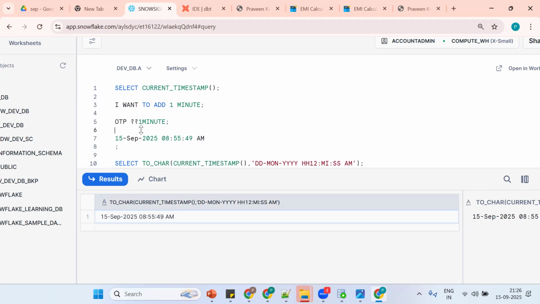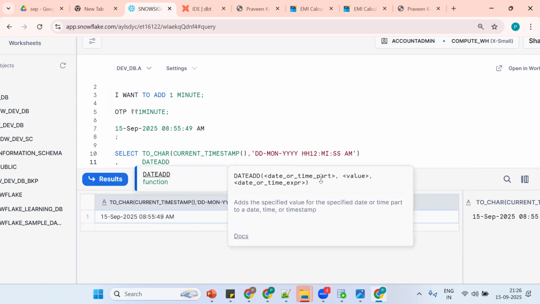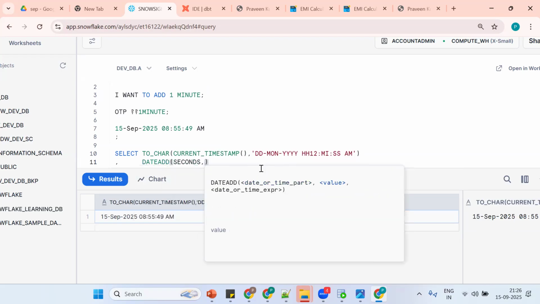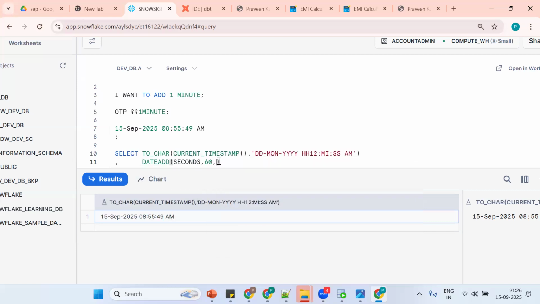Anyone, any idea? Date add. So there is one concept, the date add concept. Important: remember, whatever we are discussing will work in real time. So see, date add. What do I want to add? Seconds. How many seconds do I want to add? 1 minute, that is 60 seconds. To what do I want to add? The current timestamp. I'll explain one more time. Control V, control enter.